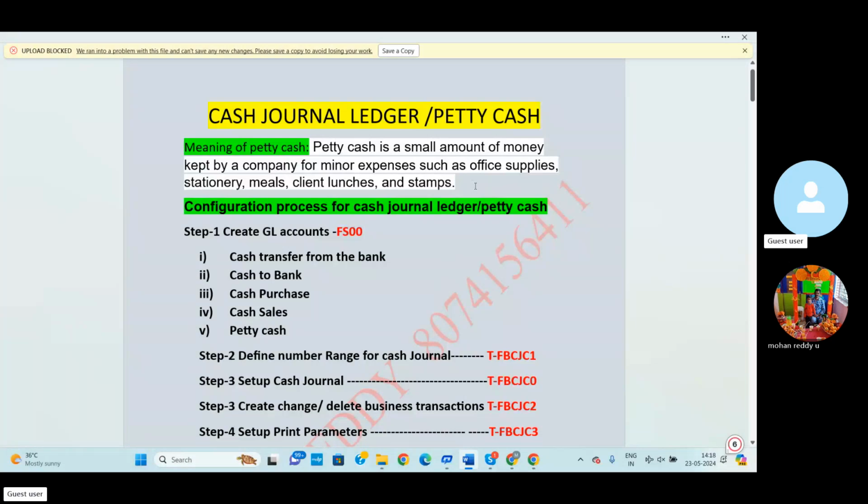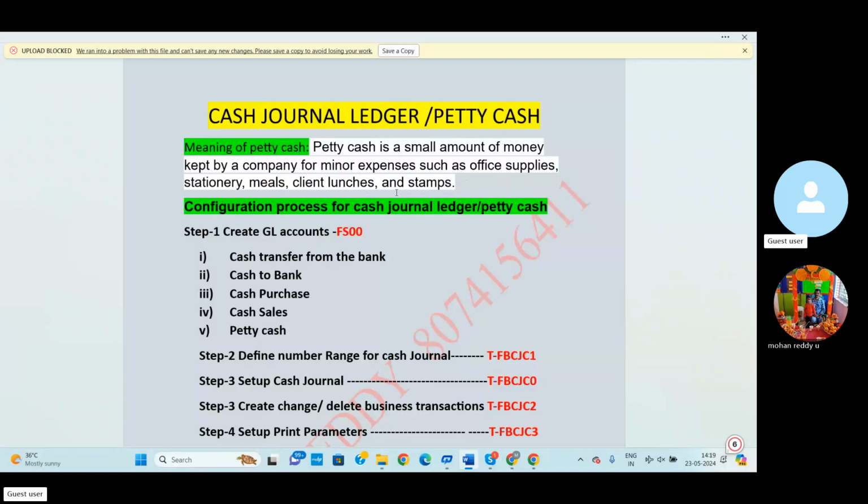For example, if I take one organization, nowadays petty cash is used not only in small-scale organizations and industries, but even in MNC companies the accounts department staff also use petty cash. The main purpose of petty cash is that we can spend the money on day-to-day regular or unexpected expenditure.